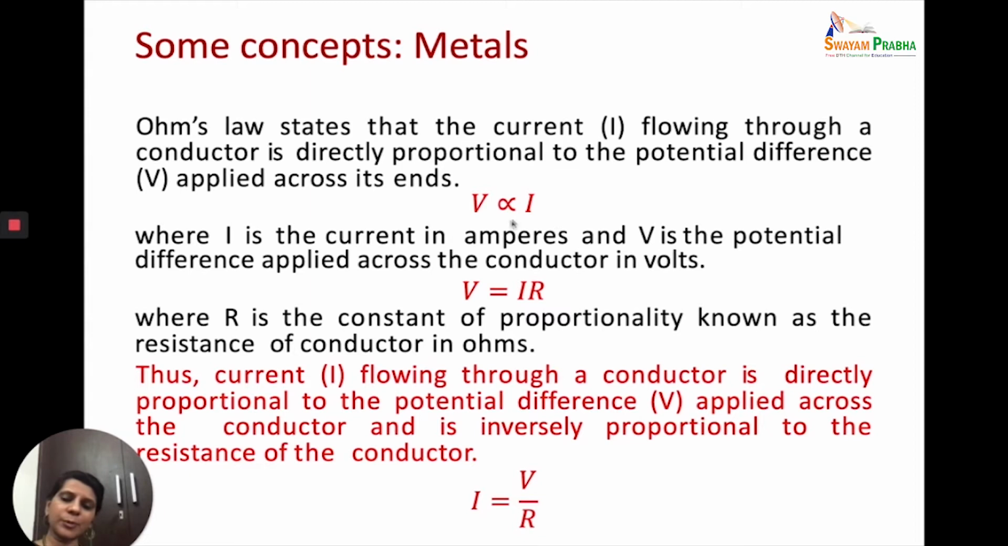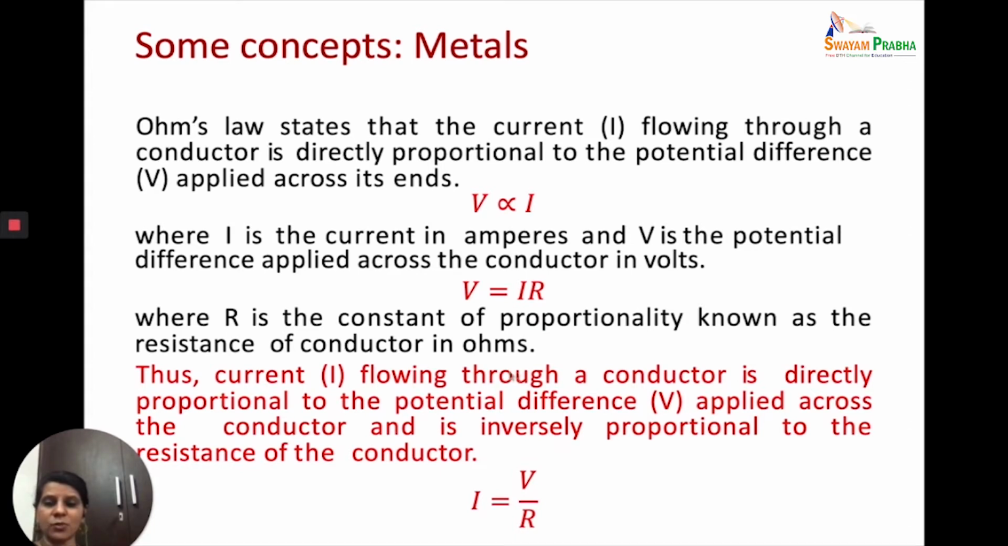When we remove the proportionality sign, we put a constant of proportionality, and in this case the constant that we put is R. This is called the resistance of the conductor, and its unit is ohm. So V is equal to IR. This is what Ohm's law states.